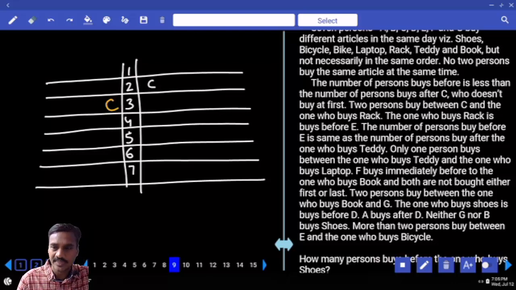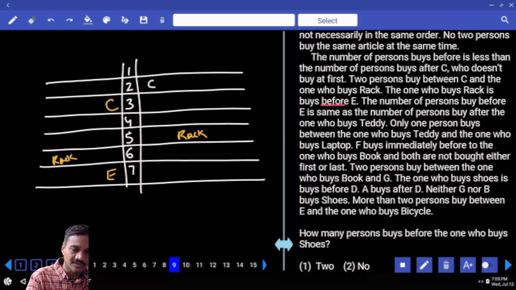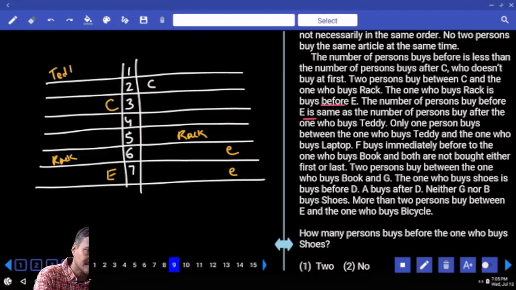Then start working out. C does not buy at the first. There are 2 persons between C and the one who buys rack, so there must be an exact difference. The one who buys rack buys before E. Rack buys before E. Now E can be here, E can be here; there are 2 different possibilities. Rack is before E. The number of persons who buy before E is the same as after Teddy. Before E and after Teddy, here there are 2 different possibilities. Here there is only one possibility.